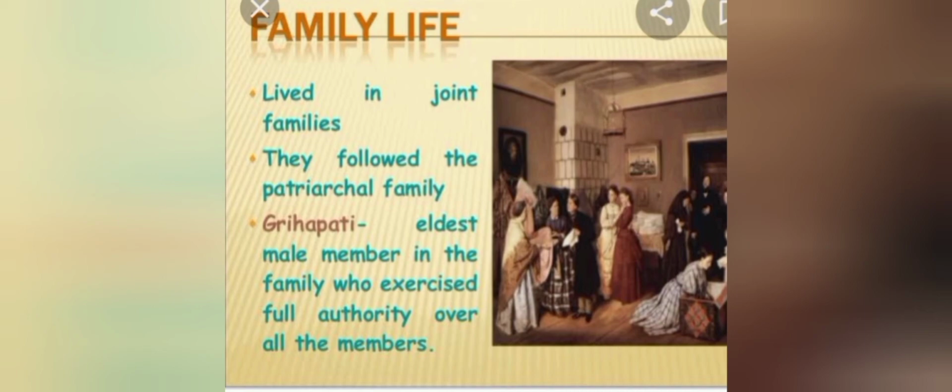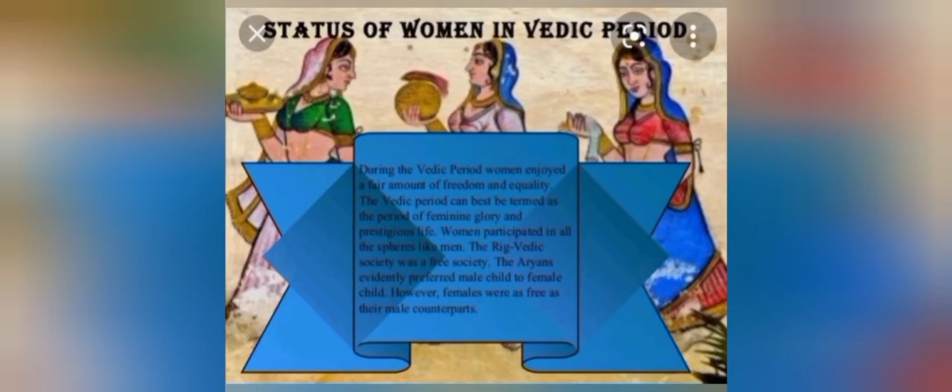After the family life, let's see about the position of women. Women enjoyed an important position in the society. Monogamy was the usual practice. So the meaning of monogamy here in your text is the custom of being married to only one person at a particular time. Is it clear? Monogamy is the custom of being married to only one person at a particular time.